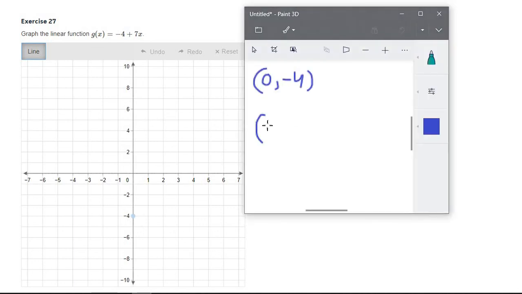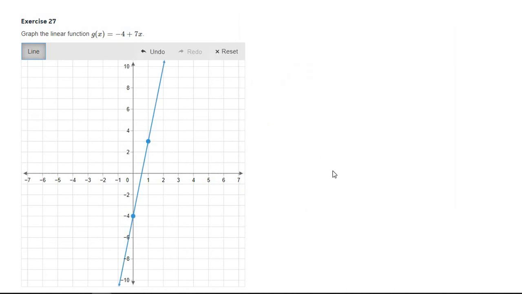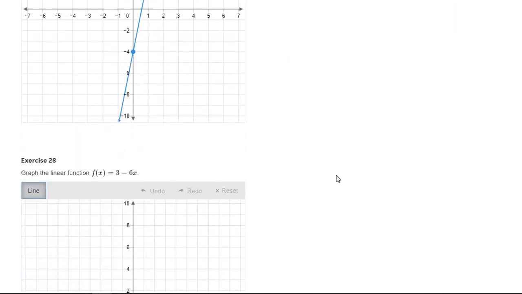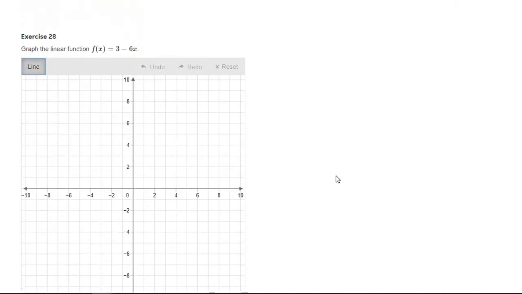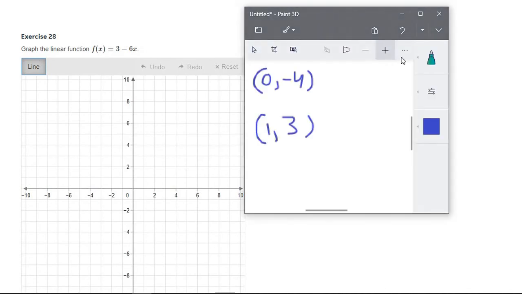And then our next one, if x is 1, what is y going to be? So if x here is 1, 7 times 1 is 7. Negative 4 plus 7 is 3. So our y here is going to be 3. So 1 on the x, and then 1, 2, 3 on the y. So there will be our line. I'll go ahead and just do this last one as well while we're at it.